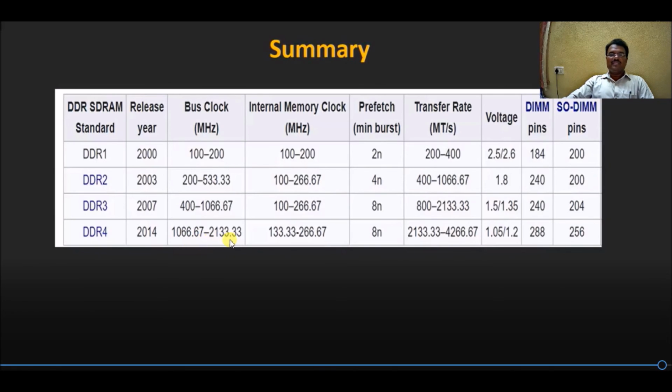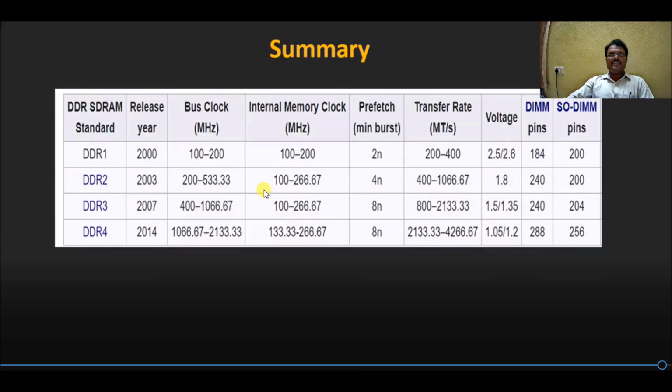1066.67 to 2133.33 MHz. Internal memory clock speed of DDR1 is 100 to 200 MHz, whereas DDR2 is 100 to 266.67 MHz.